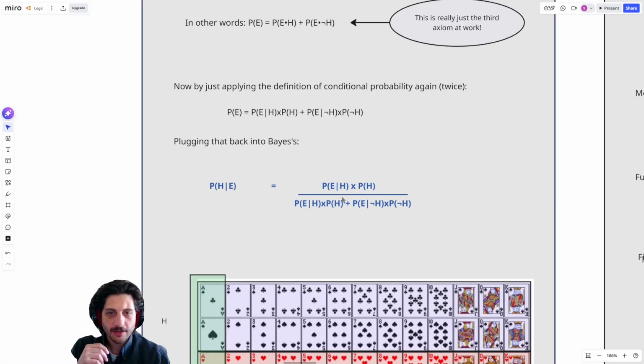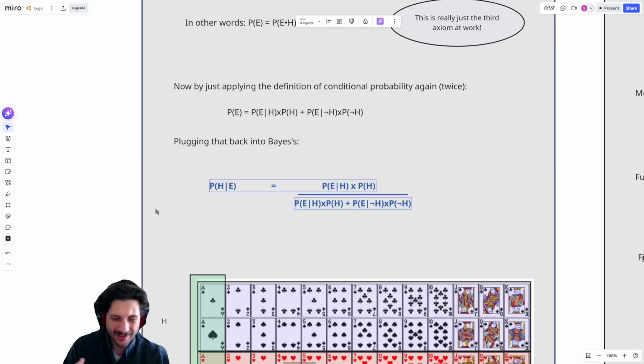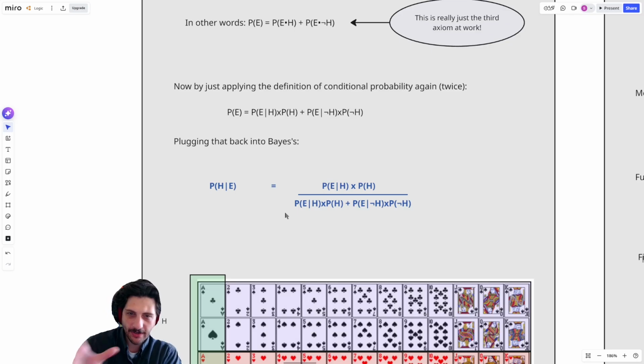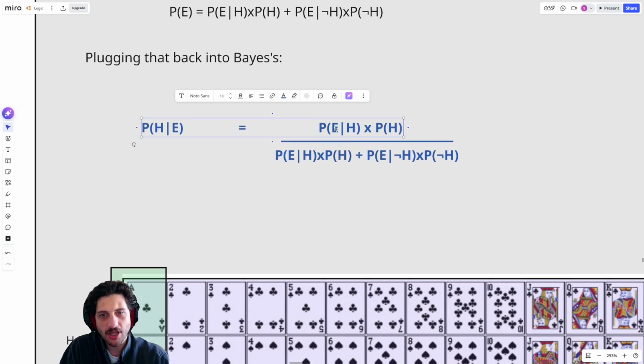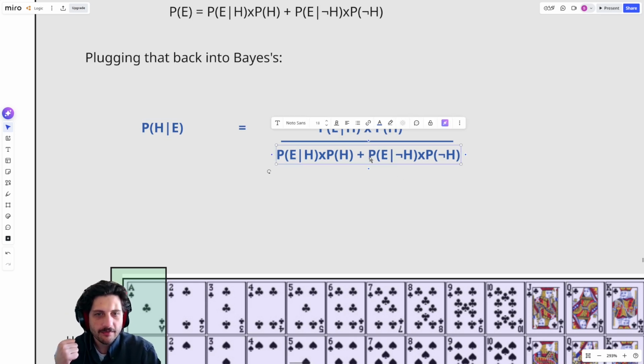And so oftentimes this is how you see Bayes' rule. And really this is most likely how you use Bayes' rule. It looks very complicated, but in reality, all that we're doing is plugging in a handful of values, right? We just have the probability of E given H, the probability of H, and the probability of E given not H.